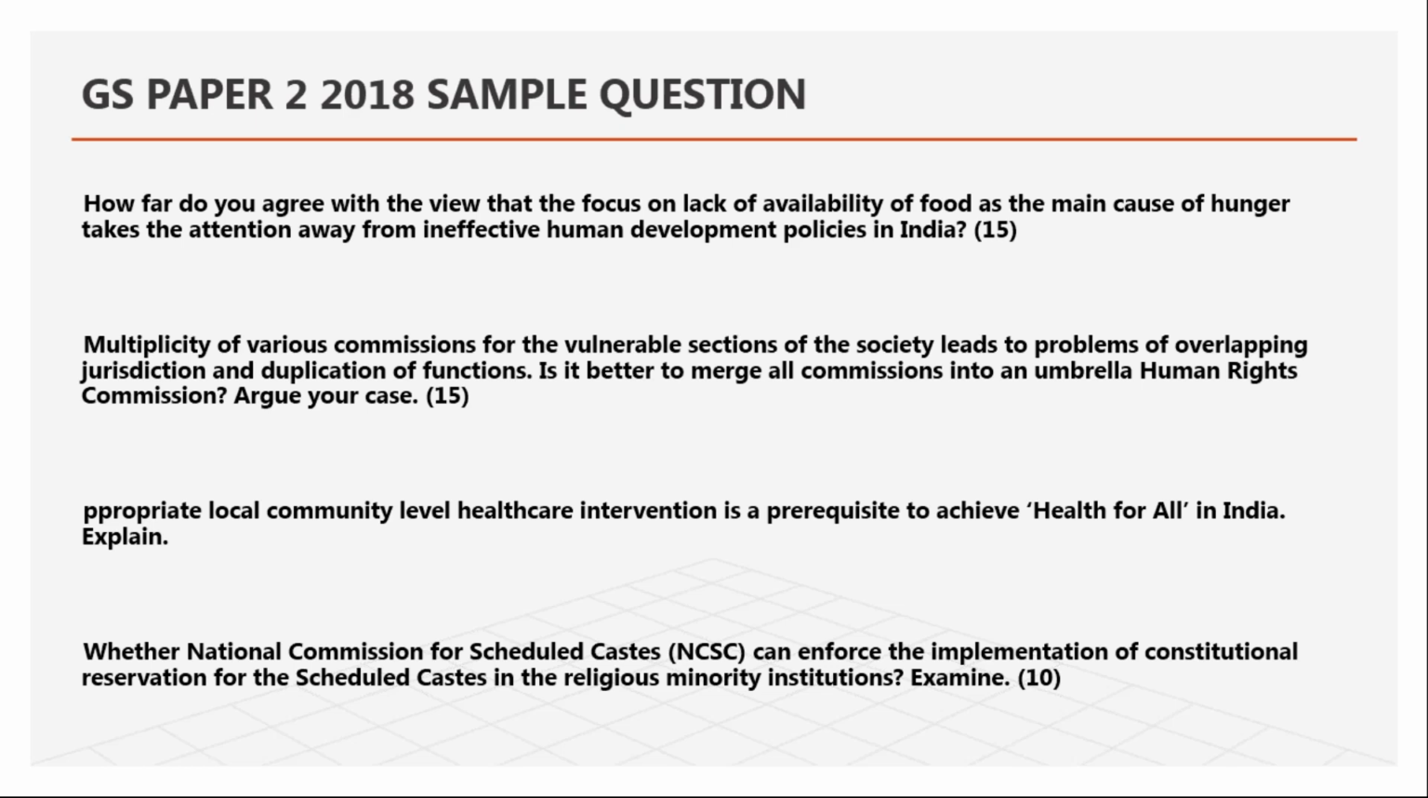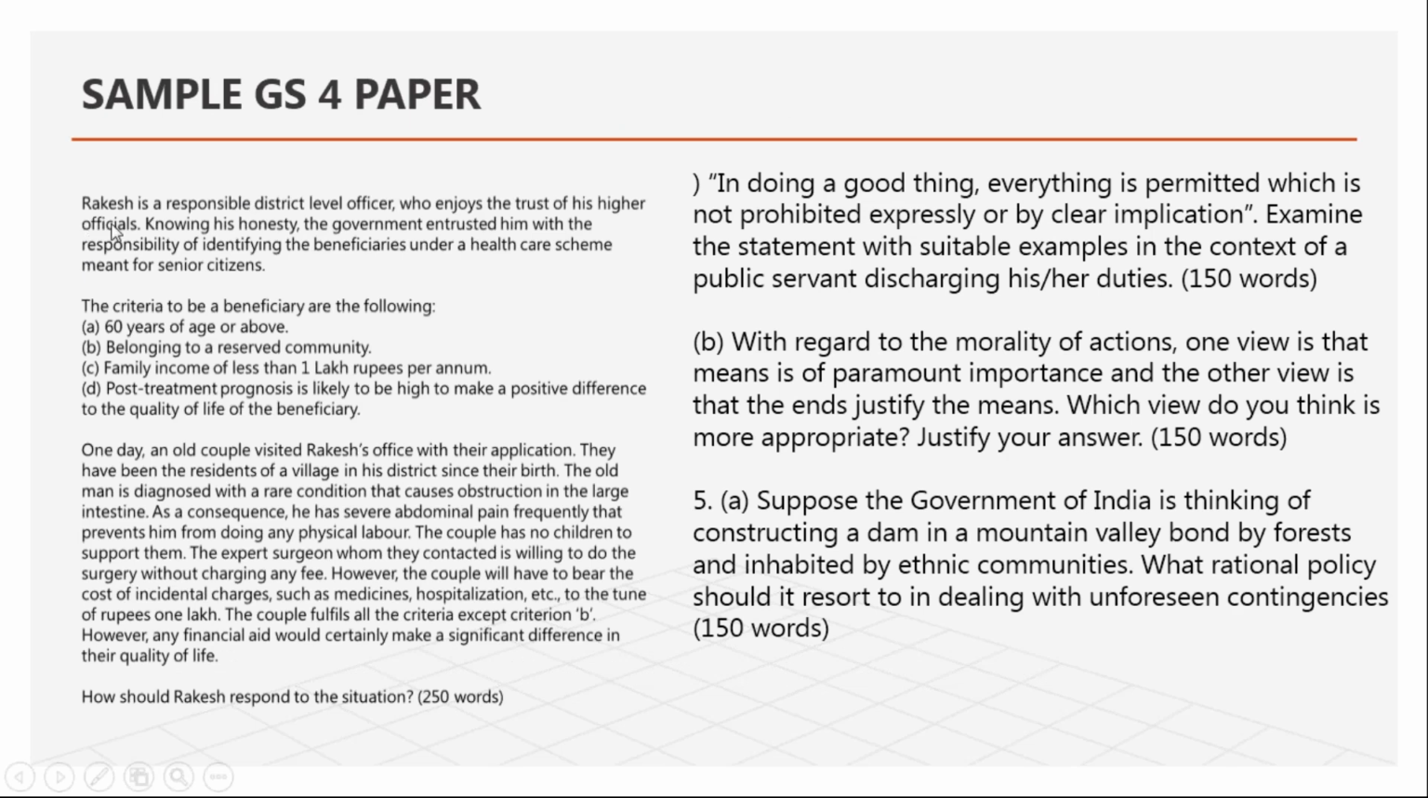Now these are the questions, 15 marks, 15 marks, 15 marks, and you can write your answer in a very good way. In paper 4, this kind of thing they will give you. This is a case study. Rakesh is a responsible district level officer, and you have to think that you are Rakesh, who enjoyed the trust of his higher officers. Knowing his honesty, the government entrusted him with identifying the beneficiaries under a healthcare scheme meant for senior citizens. It means you are an IAS officer, a district level officer. The healthcare scheme is meant for senior citizens of 60 years and above, and these are the criteria.